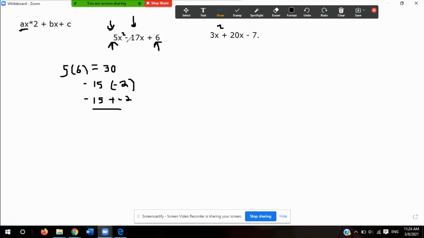Now, what does that mean for my problem? That means that I'm going to rewrite my problem as 5x squared, and then instead of writing minus 17x, I'm actually going to say minus 15x minus 2x, because, again, minus 15 minus 2 is actually negative 17, or negative 15 plus negative 2 is negative 17. It's the same thing. And then finally, I have plus 6.